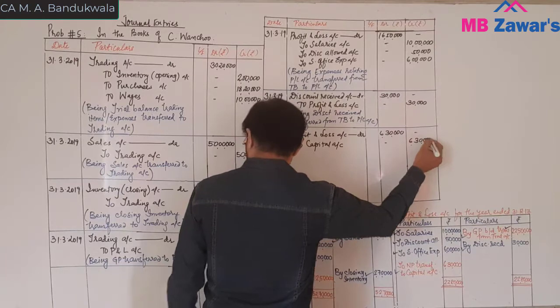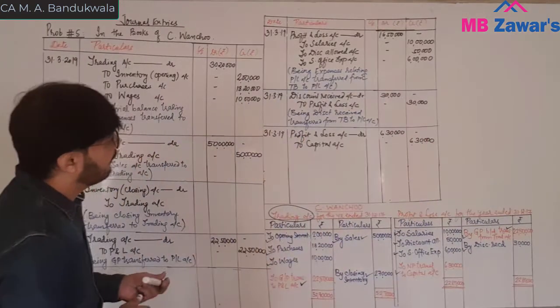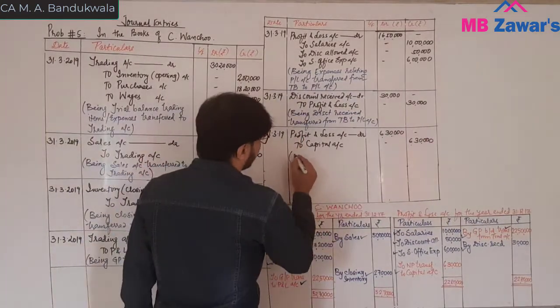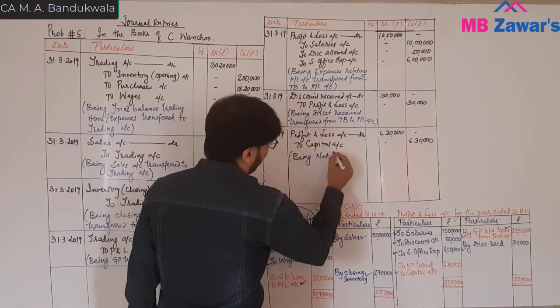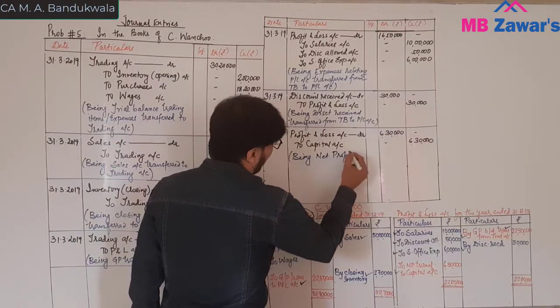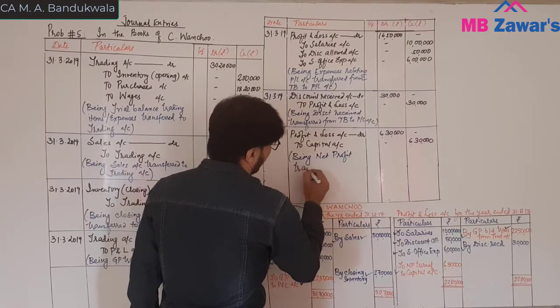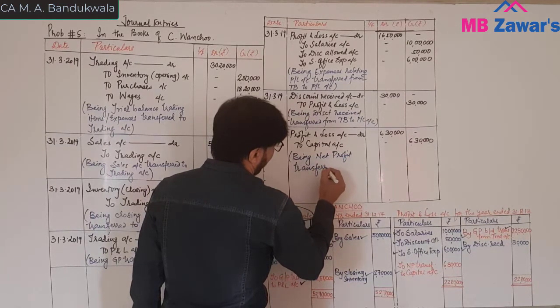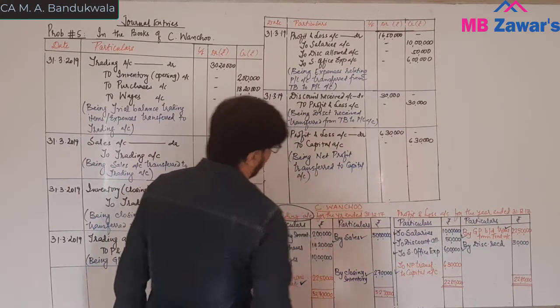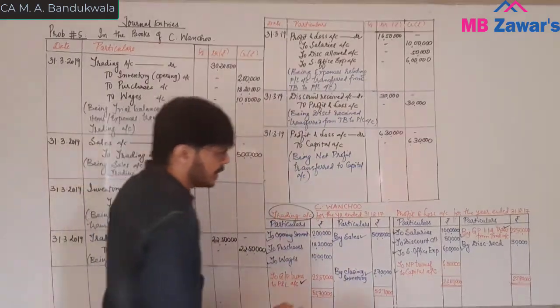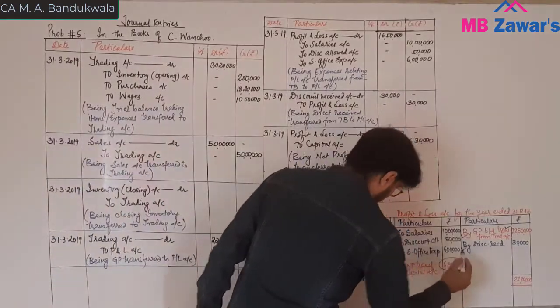And what will be the narration? Being net profit transfer to capital account. So we have transferred the net profit to capital account.